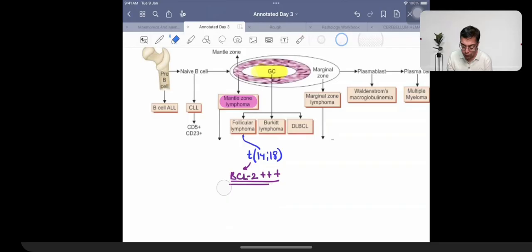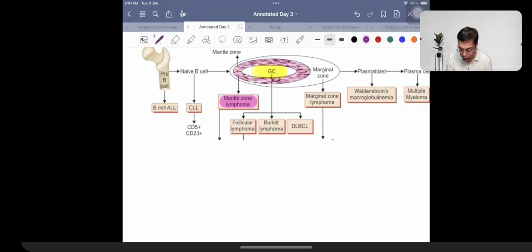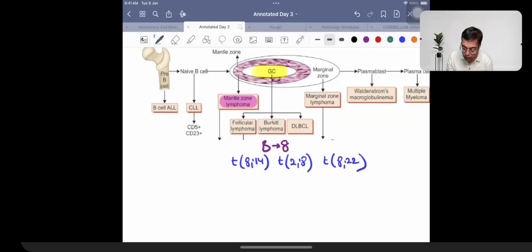Then we need to be familiar with Burkitt's lymphoma. Burkitt's lymphoma is going to be associated with alphabet B over here, B. And alphabet B can be very easily converted into the numerical 8. B, 8, B, 8. So whenever you are going to be having the involvement of chromosome number 8, for example, translocation can be 8;14. For example, translocation can be 2;8. For example, translocation can be 8;22. Remember, 9;22 was CML, 8;22, 2;8, and 8;14 is Burkitt's.